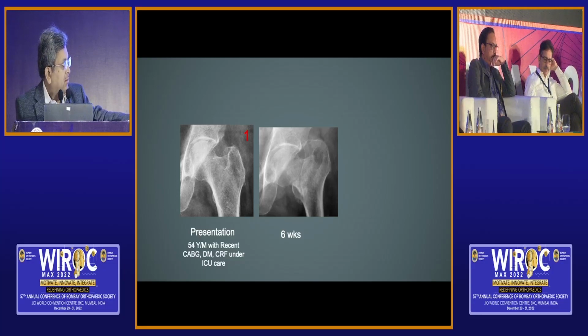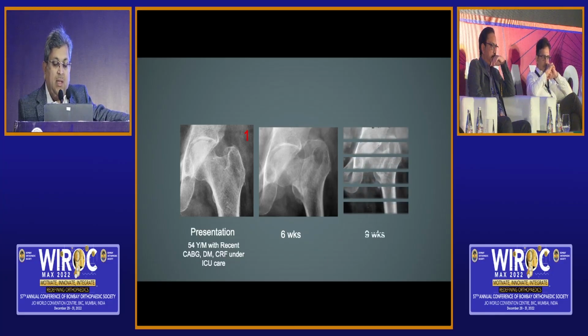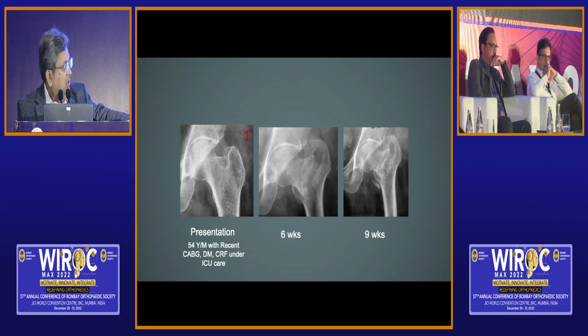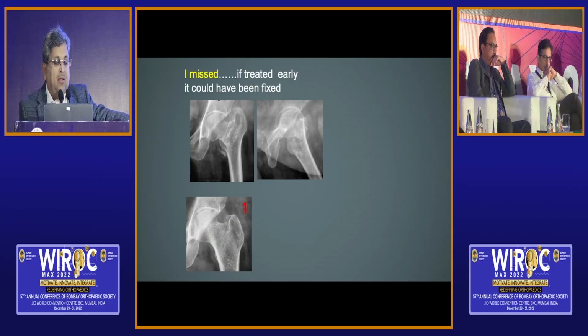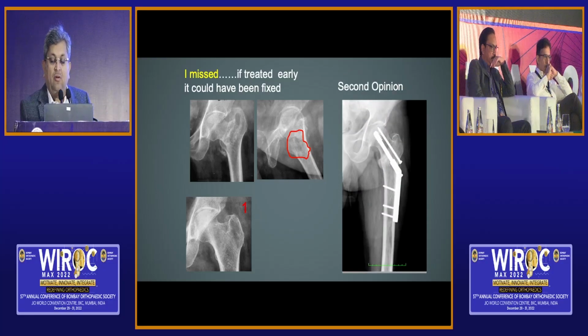And this is what happened. Nothing was done. And of course, nothing was possible because the patient was bedridden. In 6 weeks' time, this happened. And in 9 weeks, by the time the whole thing was clearer, this was happening. So if I go back to what I missed on day one, if I had treated it earlier, suspecting that in a bedridden patient, maybe at that time I would have got him fixed. So what do we do for such an ICU bedridden patient? What should be the protocol?